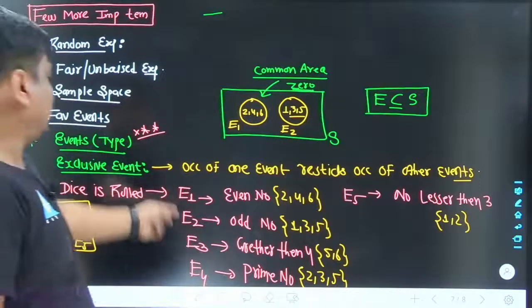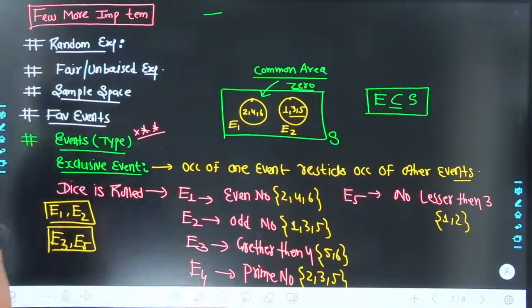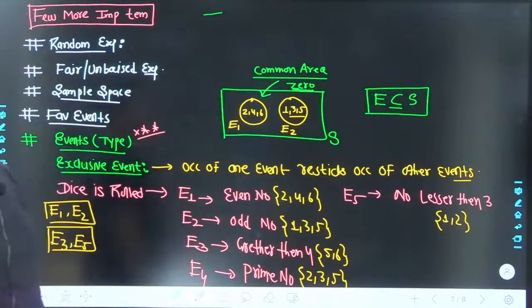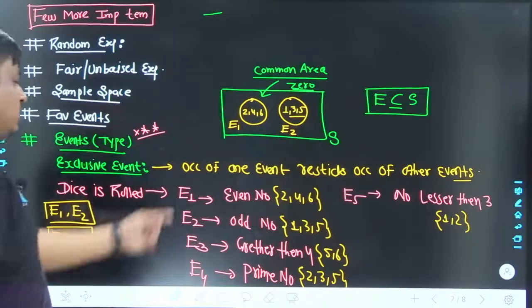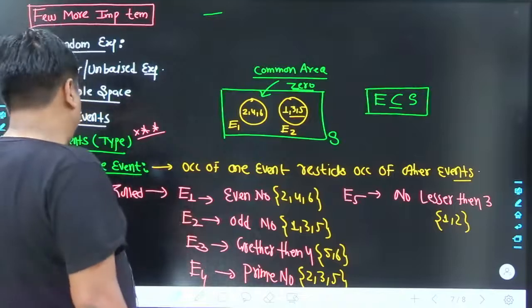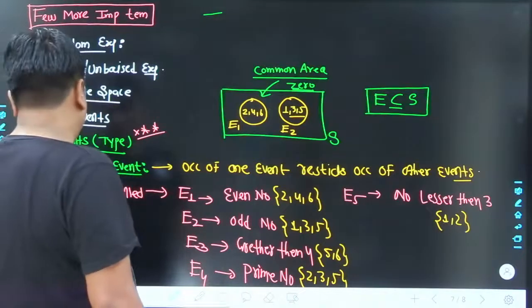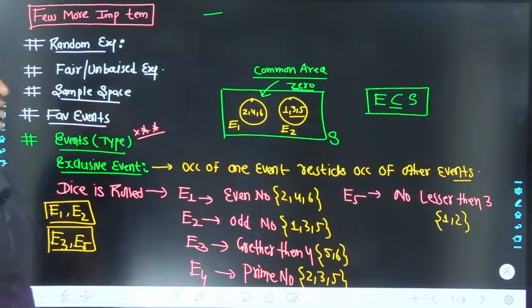So you can see very well E1 and E2. If odd has come, even can't come. If even has come, odd cannot come. So yes, E1 and E2 are mutually exclusive events, and E3 and E5 are mutually exclusive events.